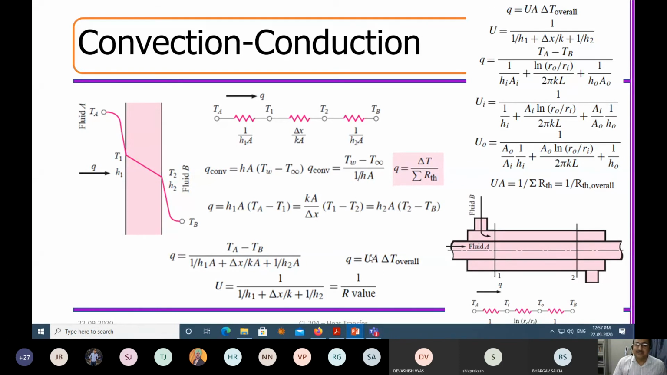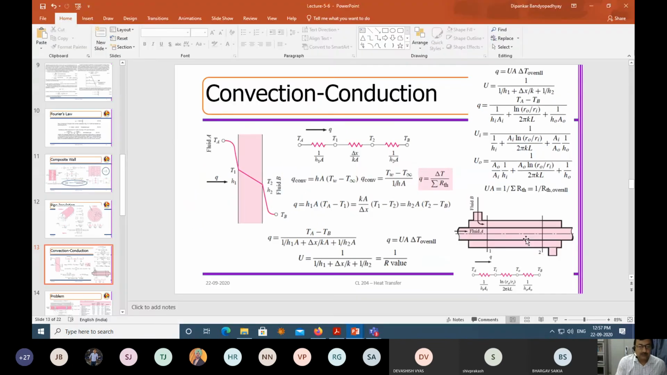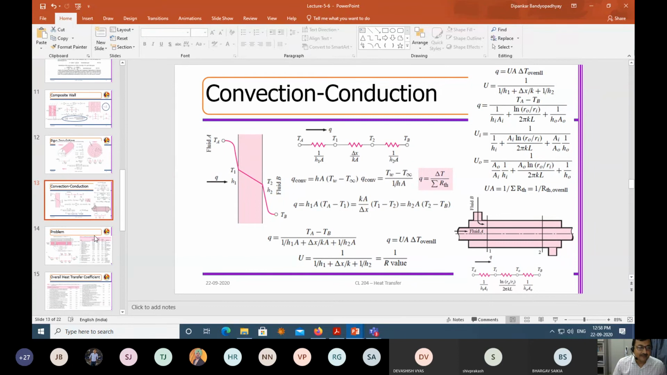One is the overall heat transfer coefficient in the form of the inner radius, and the overall heat transfer coefficient in the form of the outer radius. Okay, so more or less, I think today's time is up.